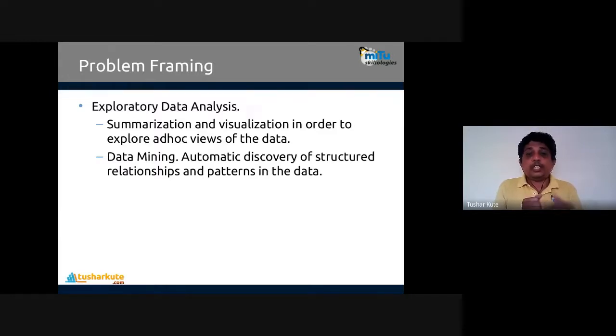Second, data mining. Data mining is the automatic discovery of structured relationships and patterns in the data. Maybe the whole data given is not important for me. I need to get only a specific type of data from it. That is called data mining. We convert data into an information format, called data mining, which is present in the problem framing step.